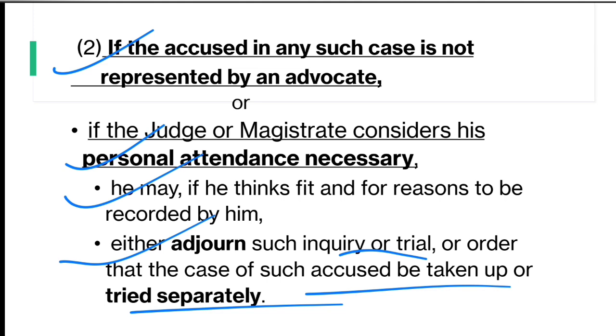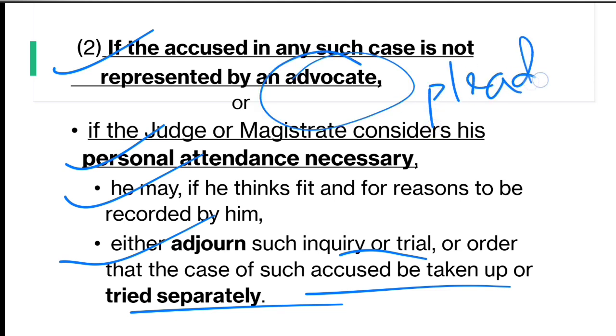In this provision, the trial in absence is at the discretion of the court. It is to be remembered that this is not a mandatory provision that the court shall dispense with the presence of the accused and conduct the trial in his absence. It is wholly the discretion of the court, not a mandatory procedure. In the earlier CrPC, they used the term pleader instead of advocate.